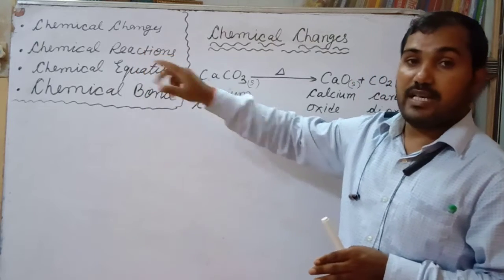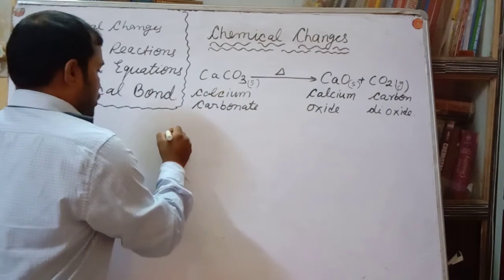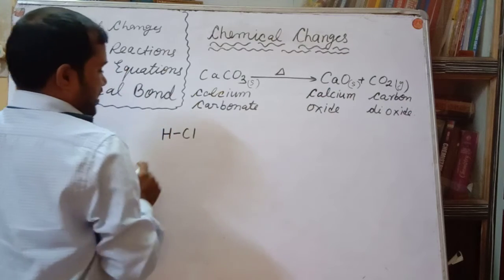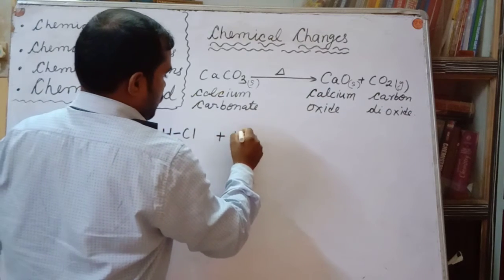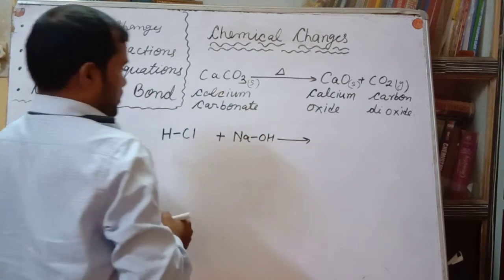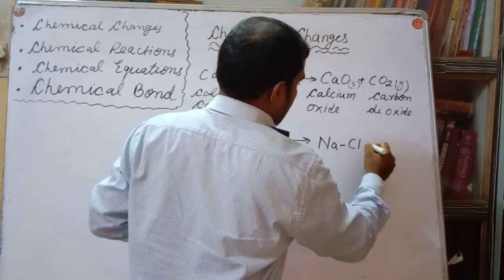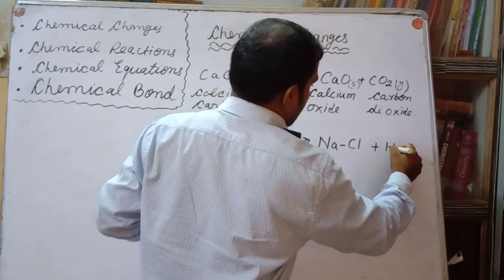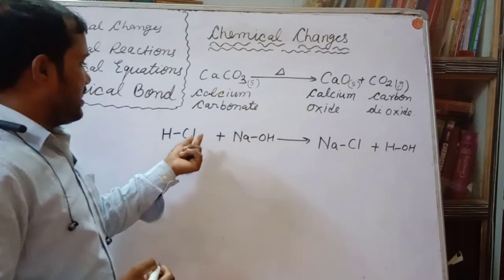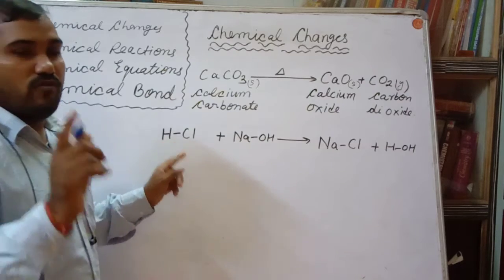What is the chemical reaction? We will discuss with the help of one more example. Suppose you have HCl, hydrochloric acid, and sodium hydroxide, which gives NaCl plus H2O, that is HOH, that is H2O. Okay, my dear students, it is an example of the neutralization reaction.